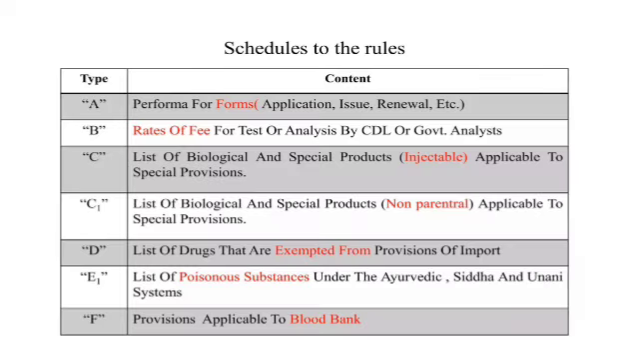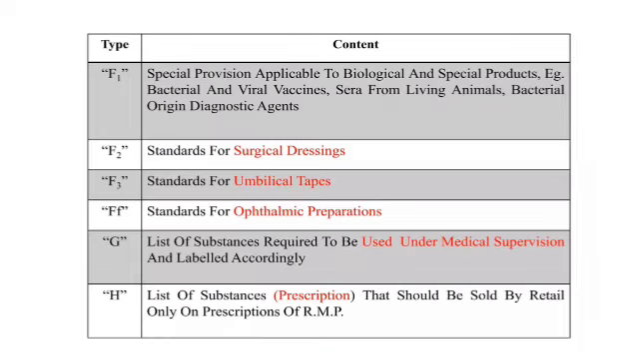Schedule A is the proforma for forms. B, rates of fee for the test or analysis by CDL or government analyst. C is the list of biological and special products. C1 is the list of biological and special products. D is the list of drugs that are exempted from the provisions of import. F, provisions applicable to the blood bank. Next one is F1, that is special provisions applicable to biological and special products. F2, standards for surgical dressing. F3, standards for umbilical tapes. FF, standards for ophthalmic preparations.